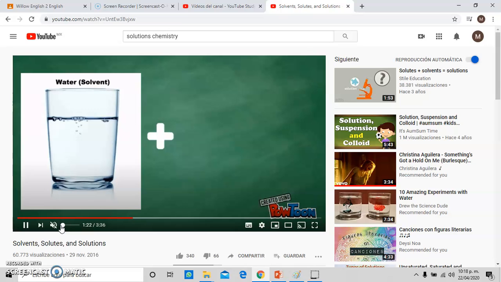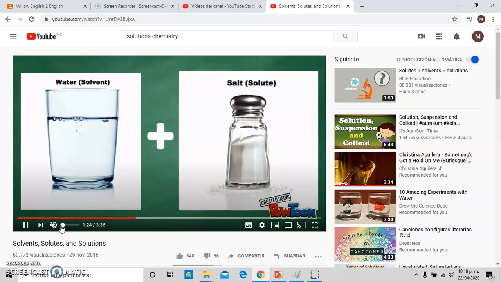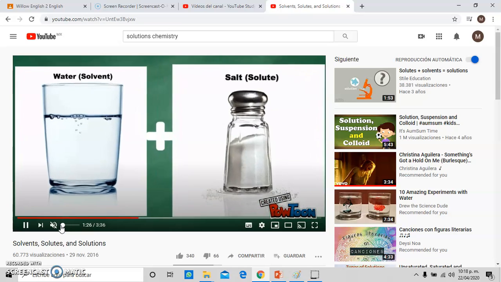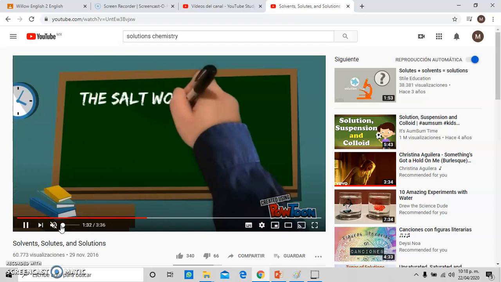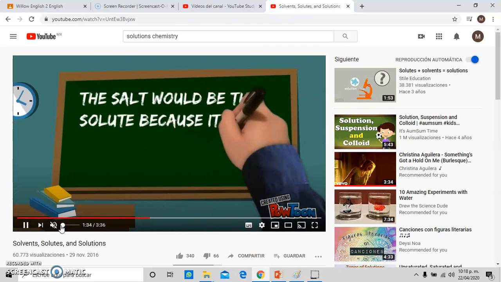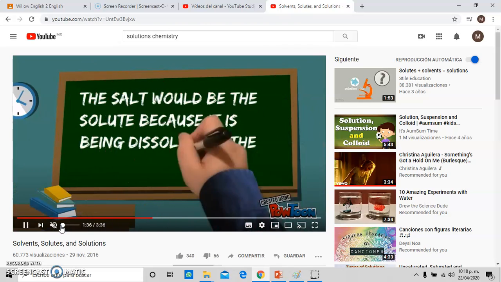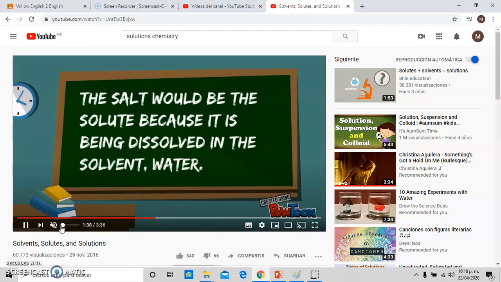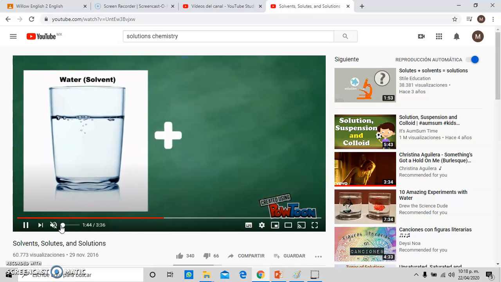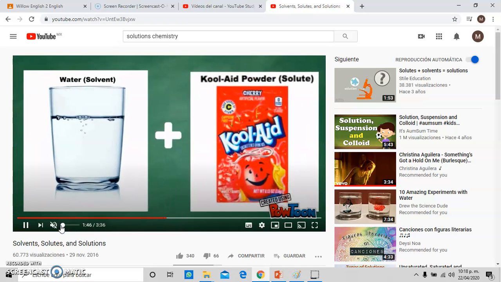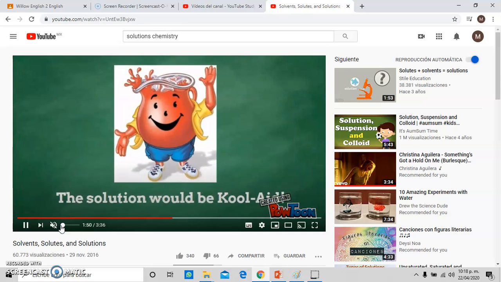Water is the solvent, and salt is the solute. When we add them together, the solution would be salt water. The salt would be the solute because it is being dissolved in the solvent, water. Water is the solvent, and Kool-Aid powder is the solute. Together, the solution would be Kool-Aid.